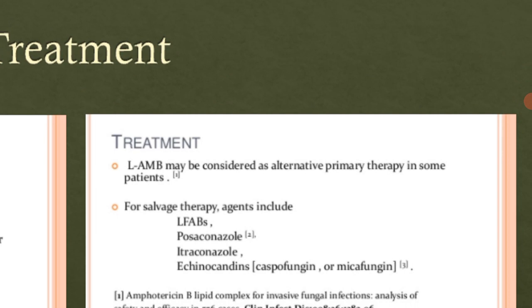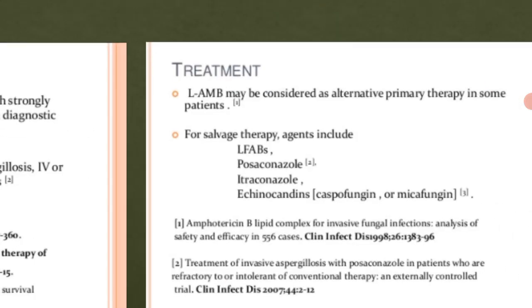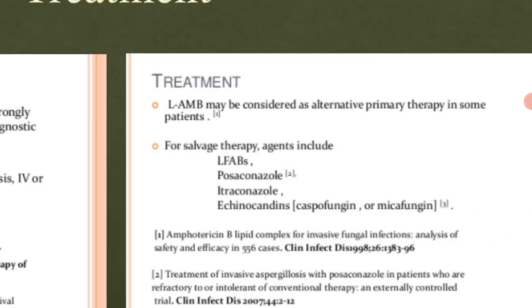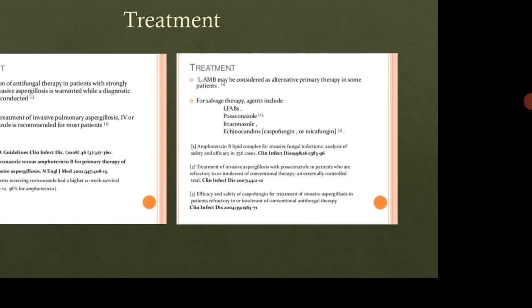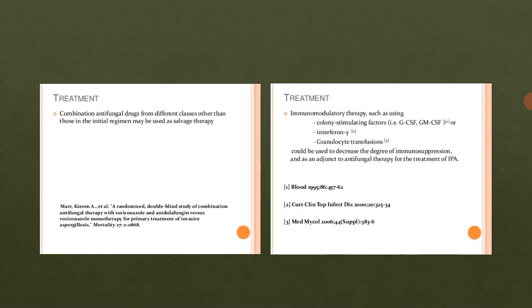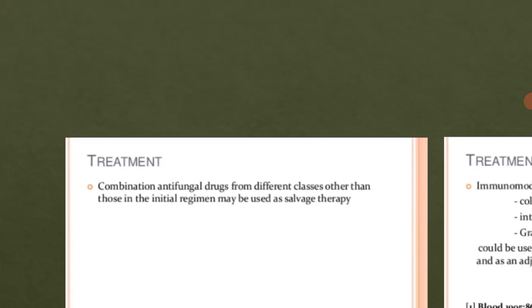Then for salvage therapy, the drugs will include itraconazole, posaconazole, lipid formulations of amphotericin B, and the echinocandins, which include caspofungin or micafungin. Then a combination of drugs can also be preferred.